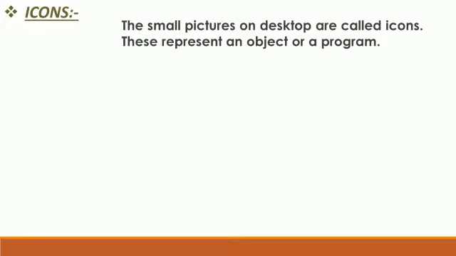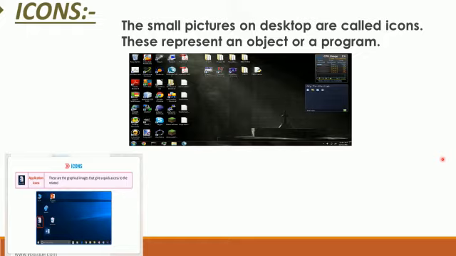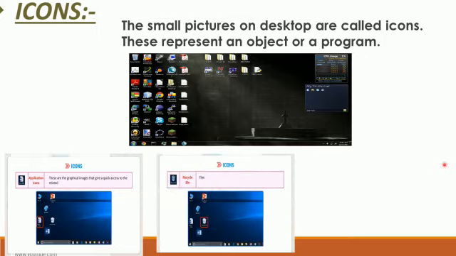Now, icons. The small pictures on the desktop are called icons. These represent an object or a program. It is a desktop picture and you can see many small pictures on this, and there are some icons like application icon. These are the graphical images that give a quick access to the related programs.